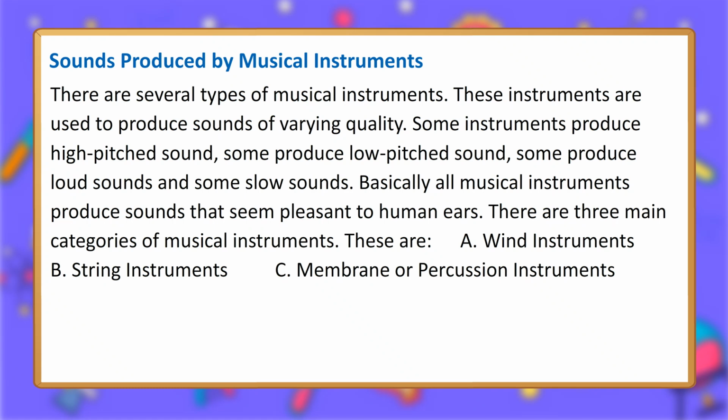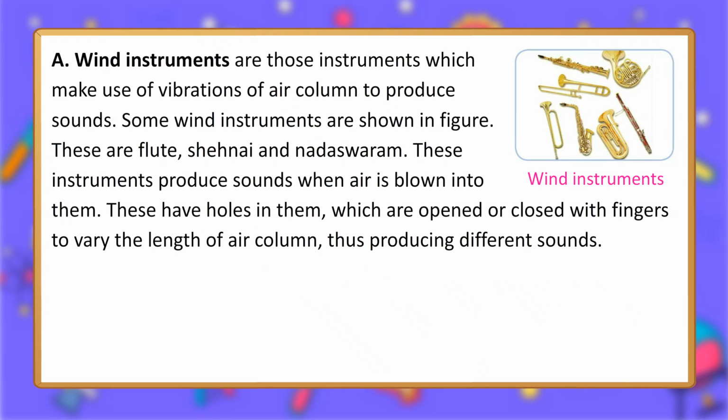There are three main categories of musical instruments. These are A. Wind instruments, B. String instruments, C. Membrane or percussion instruments. A. Wind instruments are those instruments which make use of vibrations of air column to produce sounds. Some wind instruments are shown in figure.